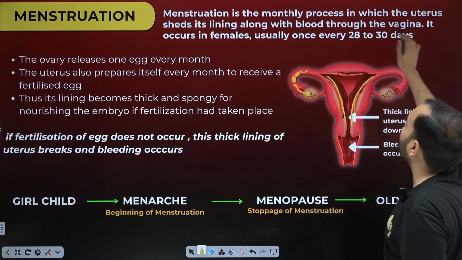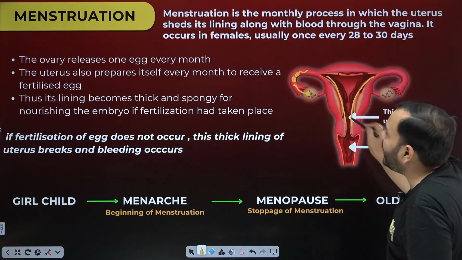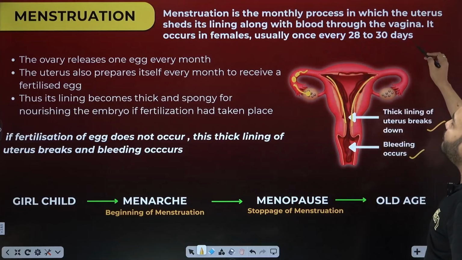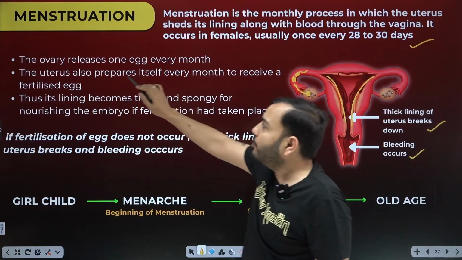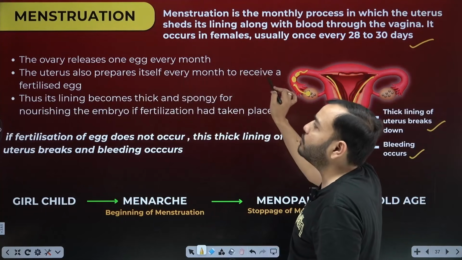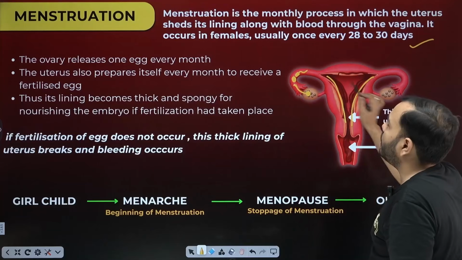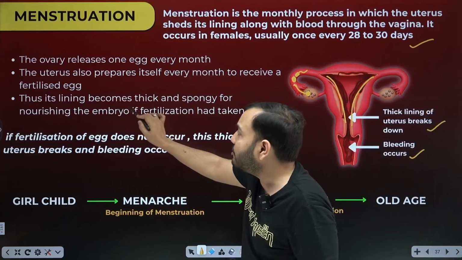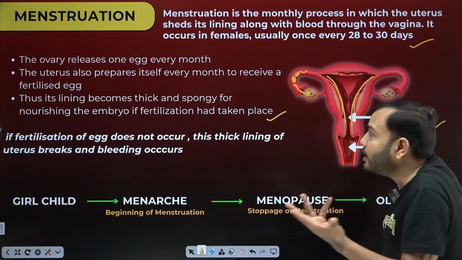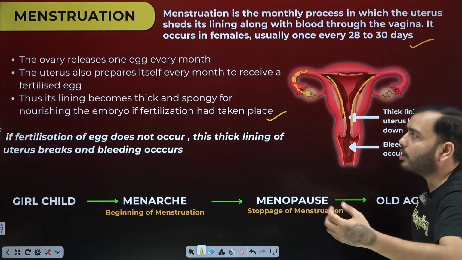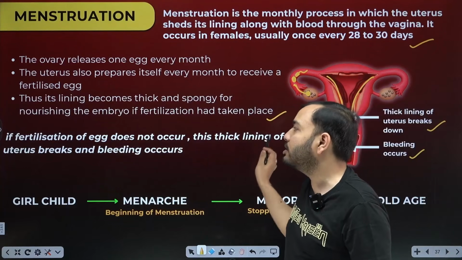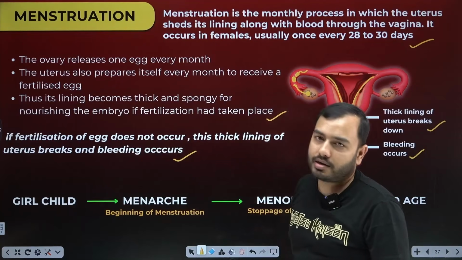Menstruation is the monthly process in which the uterus sheds its lining along with blood through the vagina. It occurs in females usually once every 28 to 30 days. The ovary releases one egg every month. The uterus also prepares itself every month to receive a fertilized egg, so its lining becomes thick and spongy for nourishing the embryo if fertilization has taken place. If fertilization happens, I will nourish the embryo, meaning I will take care of it and raise it. If fertilization of the egg does not occur, this thick lining of the uterus breaks and bleeding occurs.